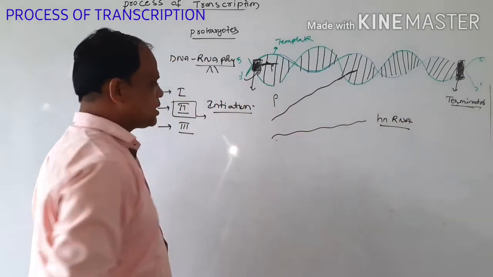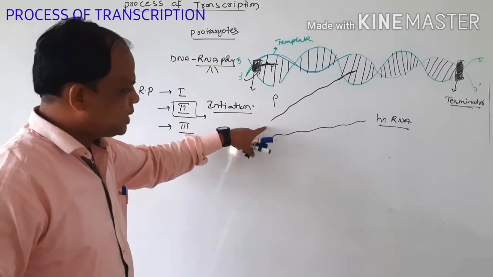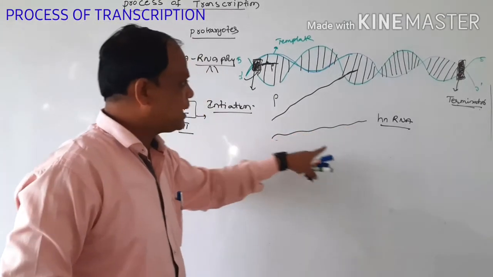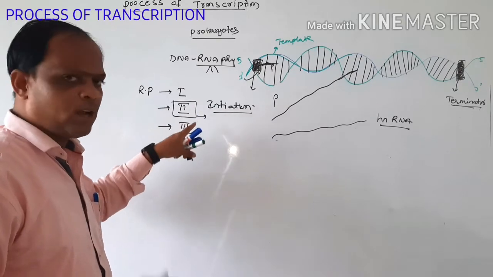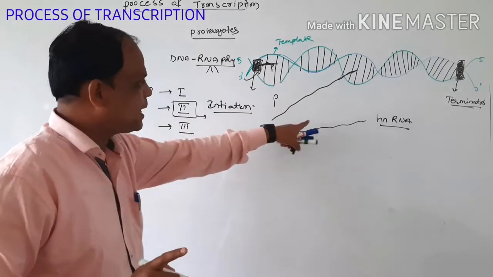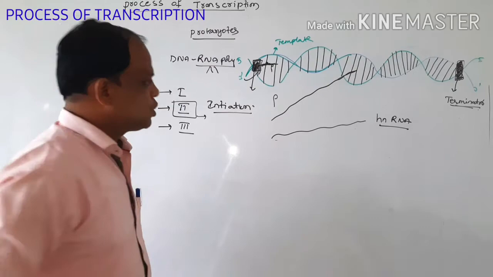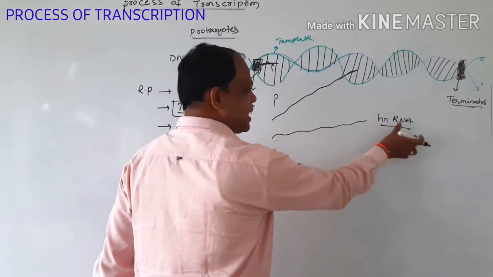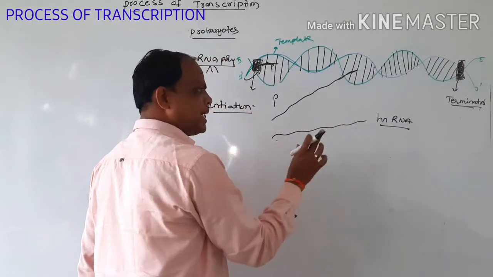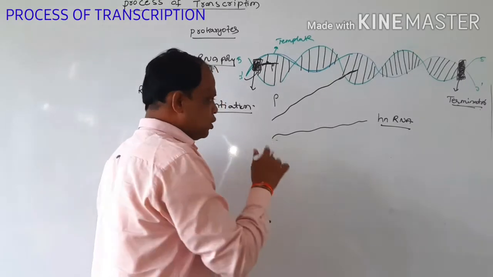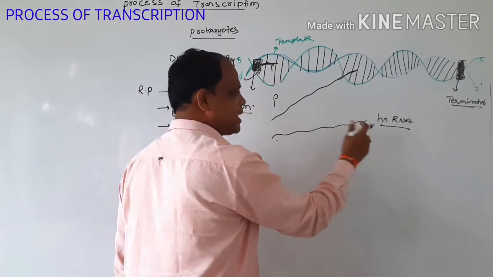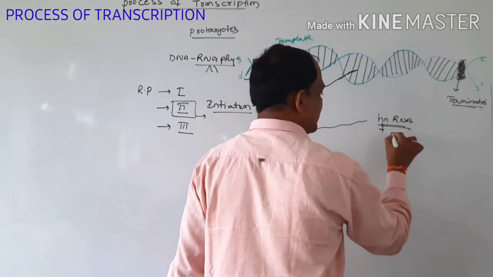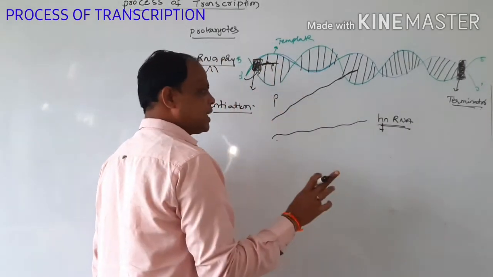Mainly, the transcription of hnRNA uses the DNA-dependent RNA polymerase 2 enzyme. This hnRNA is not stabilized, so we want to stabilize it. hn means heterogeneous nuclear RNA.